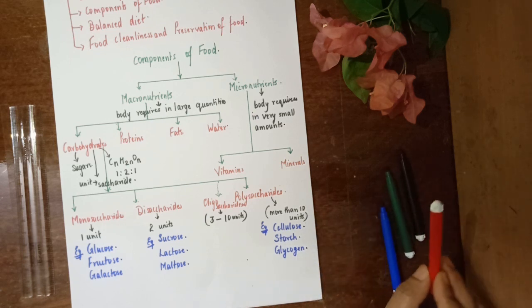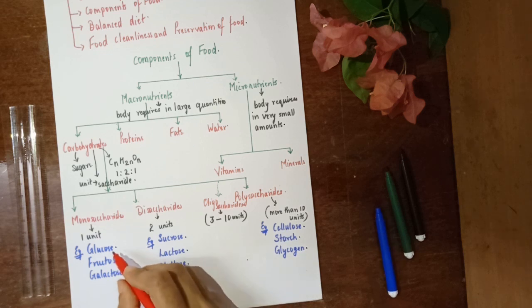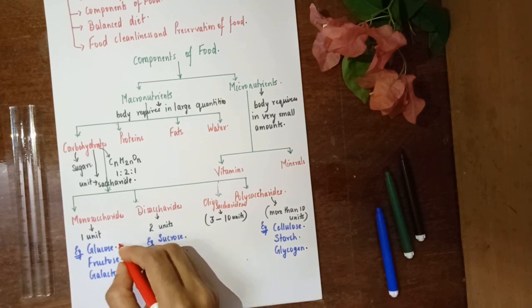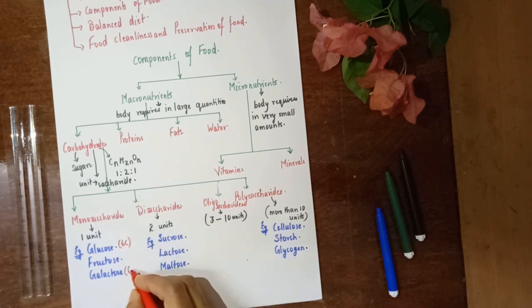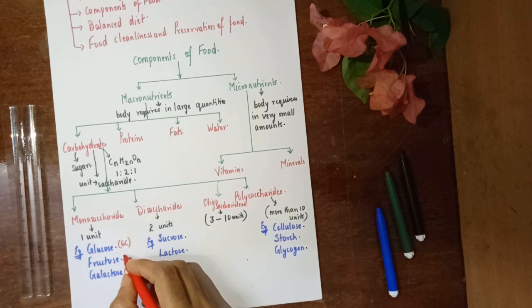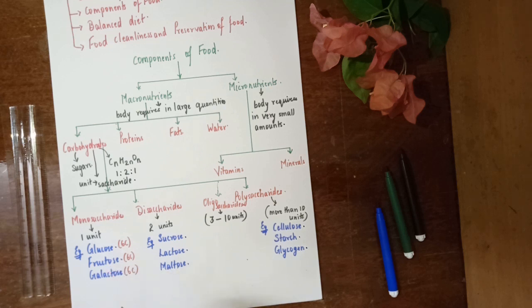Now a bit of detail about them. We have glucose, fructose, galactose. All of these are going to be 6 carbon sugars. Galactose is a 6 carbon sugar. Fructose is again a 6 carbon sugar, but it's going to be a 5 ringed compound. You don't need to go into that in detail.